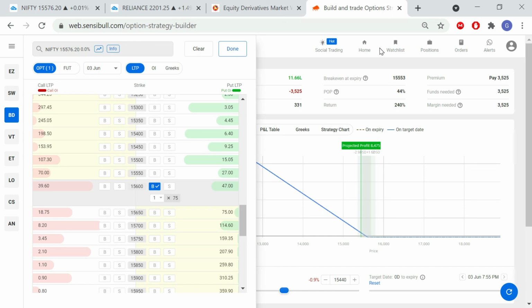There are so many topics related to options that I will be covering, such as what is in the money, and how to select strike prices, the different strike prices.